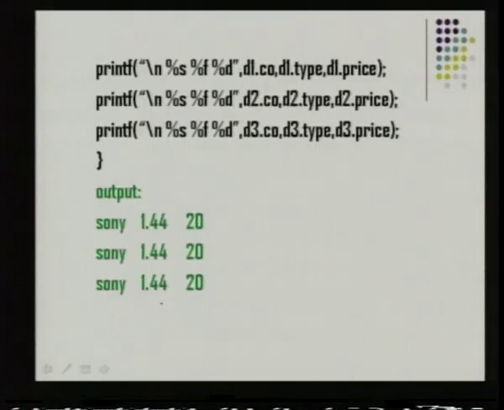So this is how it is much easier to copy the values of the members of a structure from one structure variable to another. Here again we see the dot operator's importance. Everywhere we access a member, we use the dot operator with the structure variable. This is how we normally program using the structure concept in C.